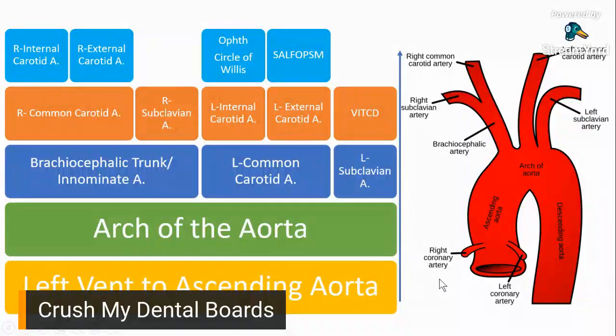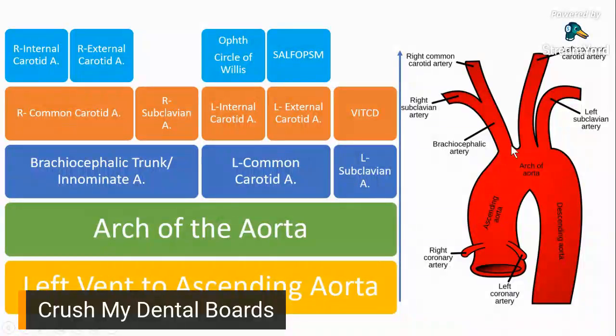Just as a review, oxygenated blood coming from the heart would be at your left ventricle, and then it would be pumped to your ascending aorta, and from the ascending aorta it's distributed to the different arteries, and syempre dadaanan niya yung arch of the aorta. At the arch of the aorta there are three main branches: your brachiocephalic artery or innominate artery, your left common carotid artery, and your left subclavian artery. Then we said that we'll follow the right path.